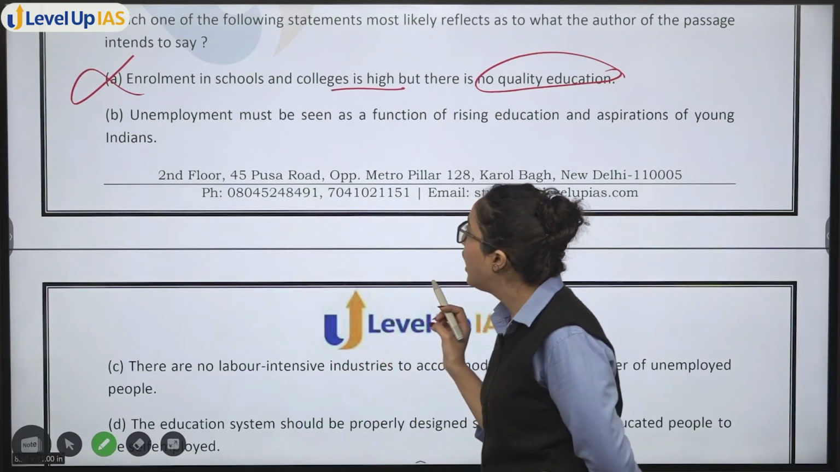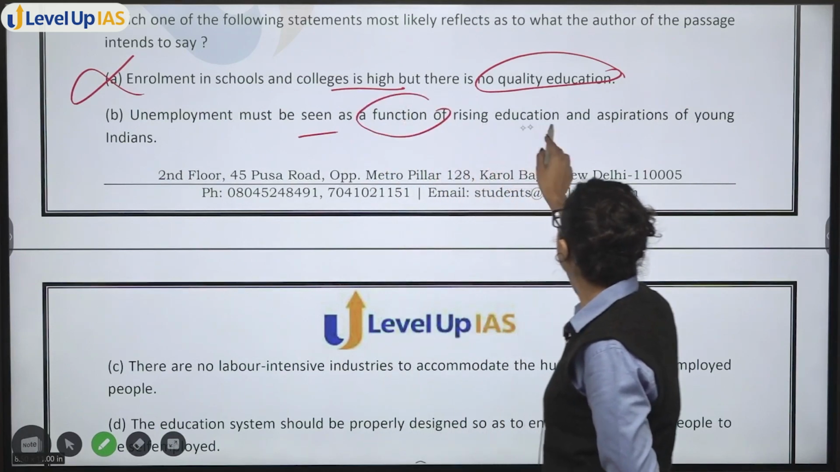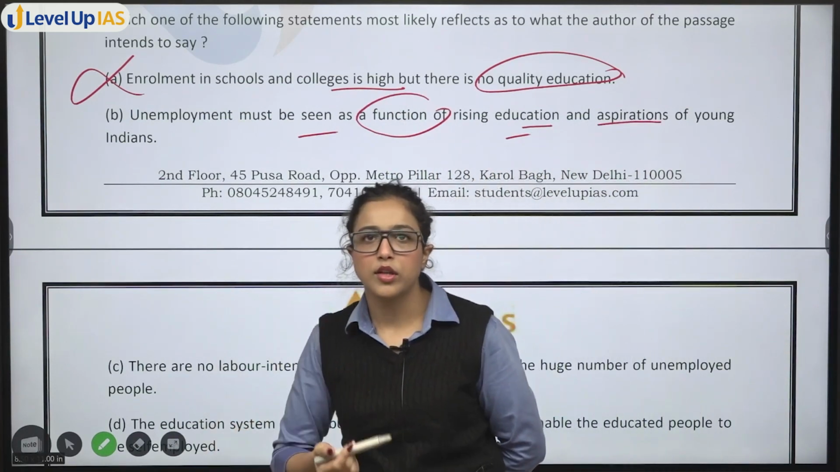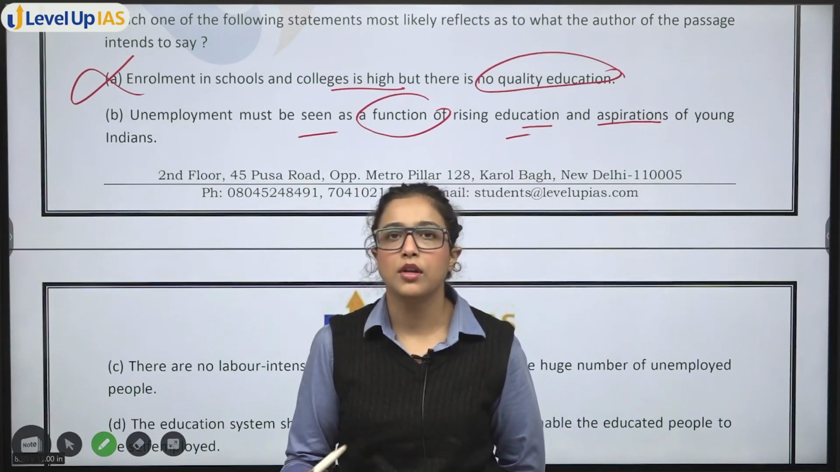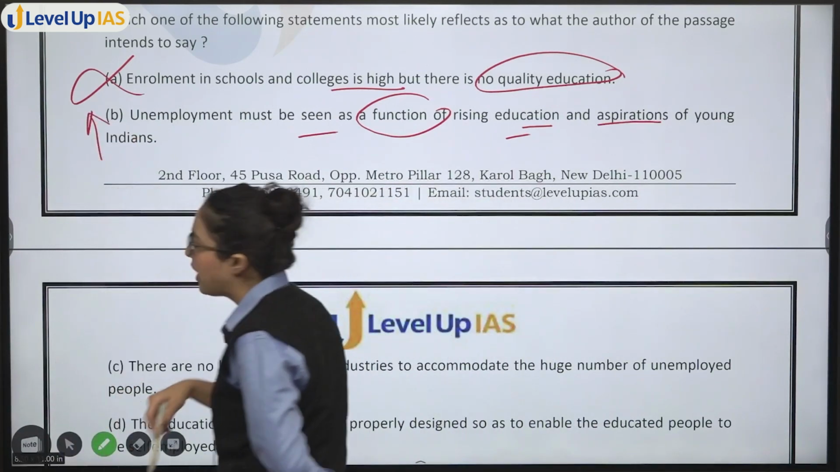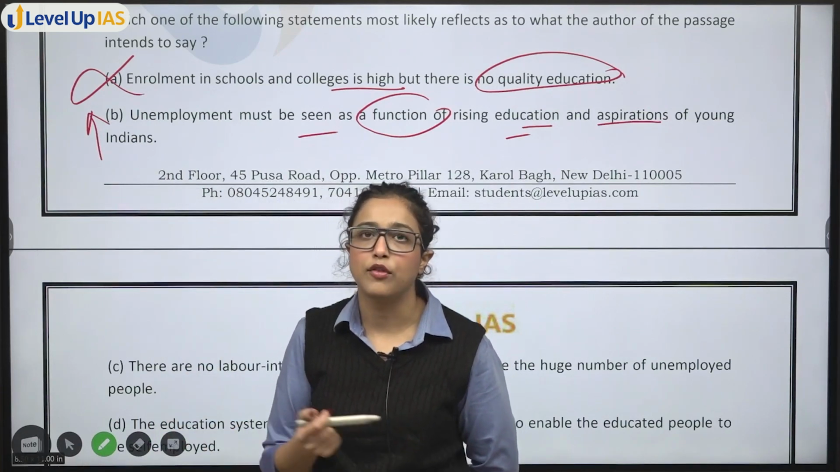Then you have unemployment must be seen as a function of rising education and aspirations of young Indians. Yes, this is what the author was talking about in the complete passage. That unemployment is because rising aspirations hai. People don't want to settle for less.